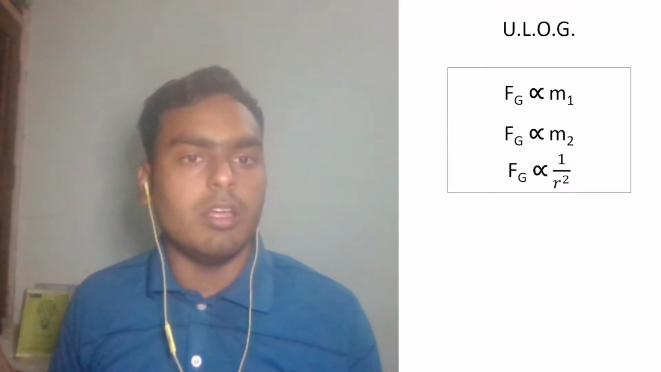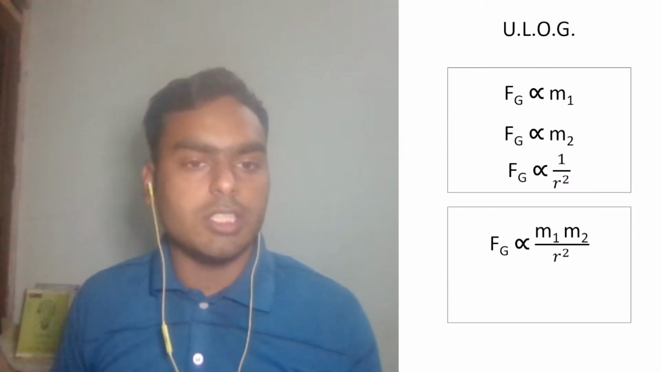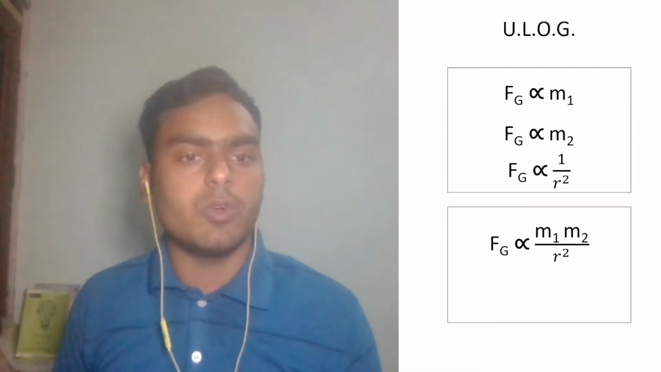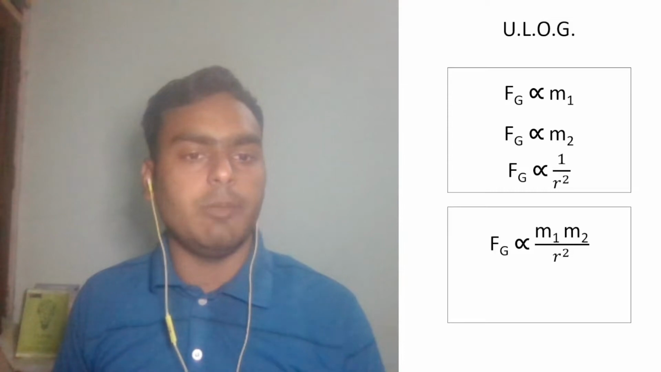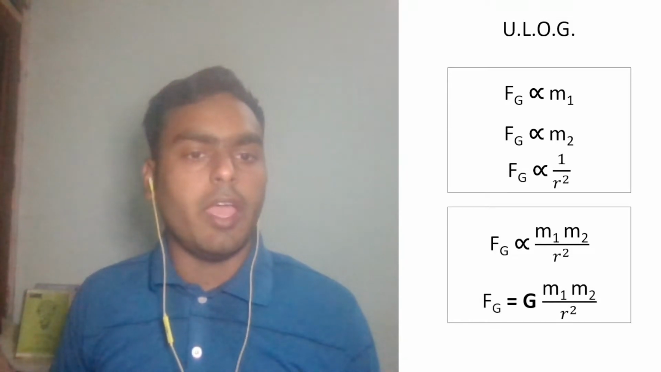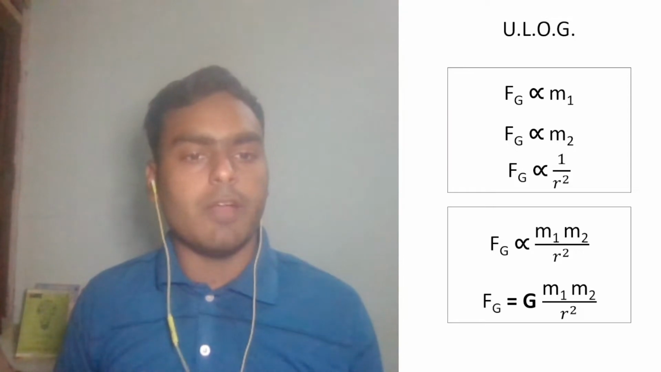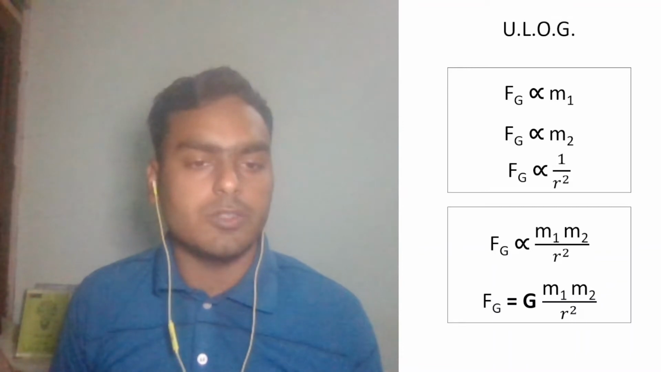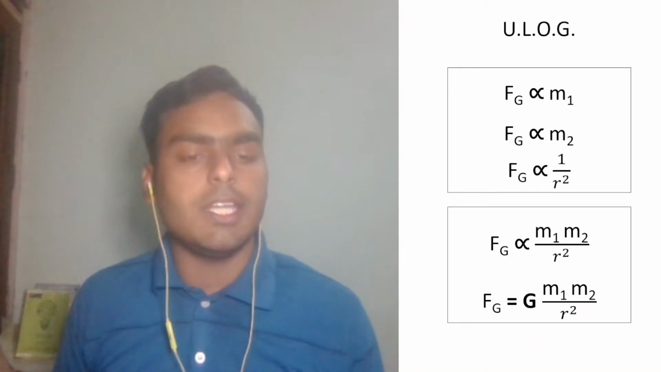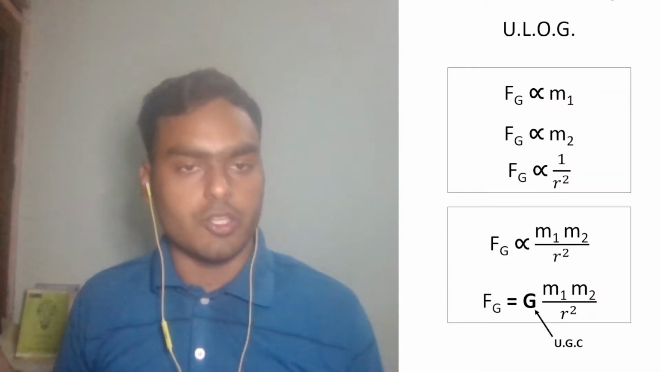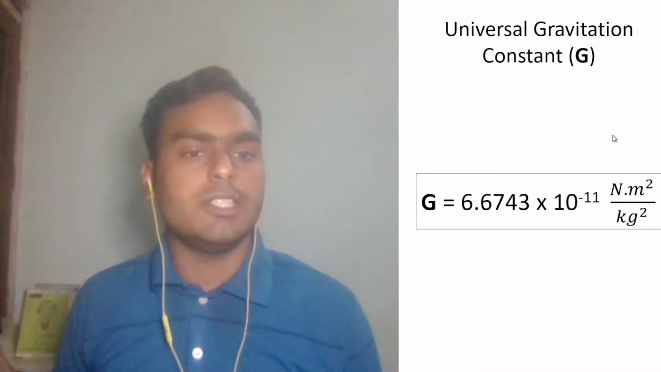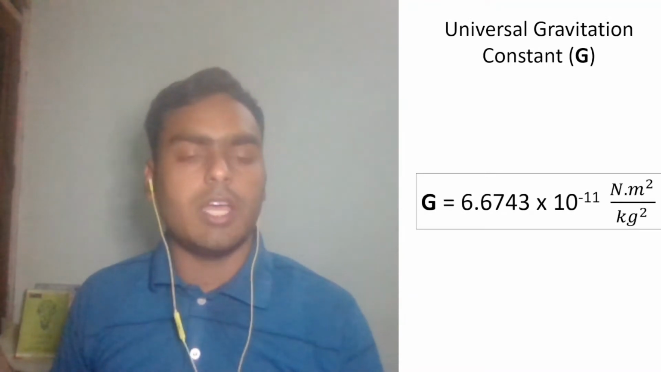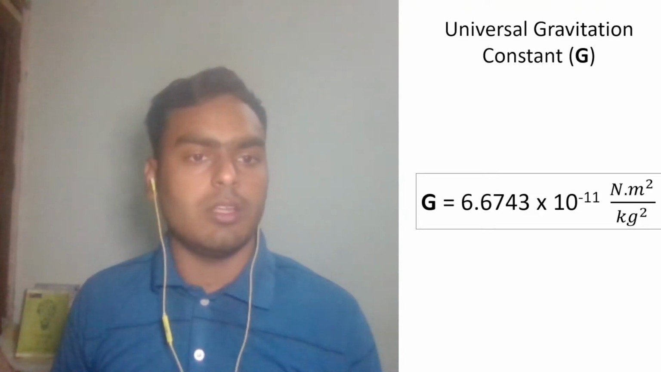And yeah, we learned these two mathematical relations. If we merge these equations, then we can say that gravitational force is proportional to the multiplication of the masses divided by distance square. And for removing this sign of proportionality, we have to introduce a new constant named capital G. What is this capital G? Capital G is basically the universal gravitational constant. Let's see its value. The value of G is this value and the unit is Newton meter square per kg square.